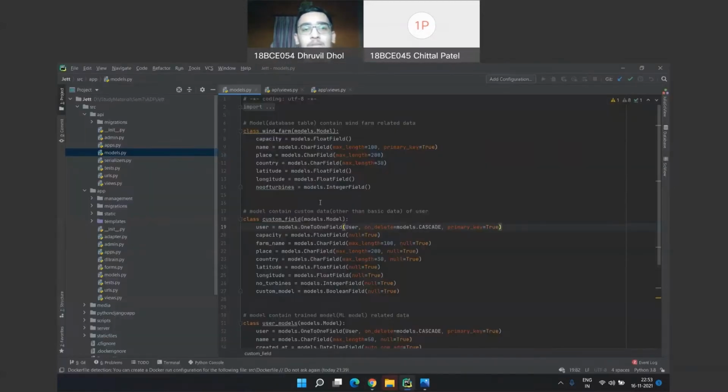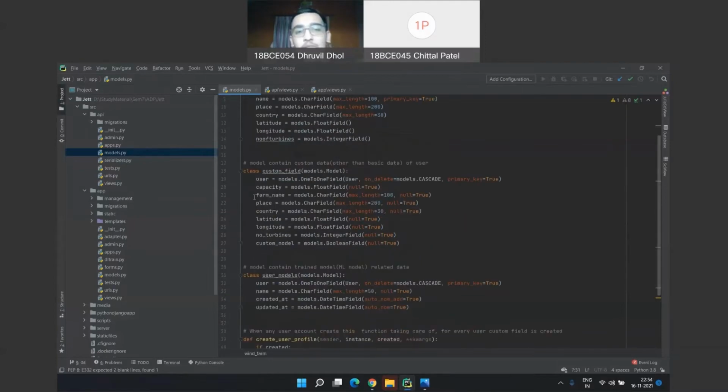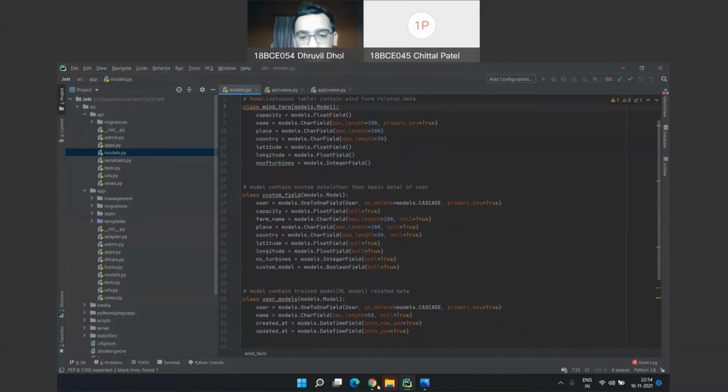So we basically have mainly three tables in our database. Apart from those there are many tables, which are used for authentication purposes and which are created by the OAuth library. The first table is WinFarm, in which we store the data related to the WinFarm like its capacity, number of turbines, latitude, longitude, all that data. Apart from that, we have two tables for the users, in which one is for users and the other is for custom fields of that user like the user's WinFarm name and capacity and all that.